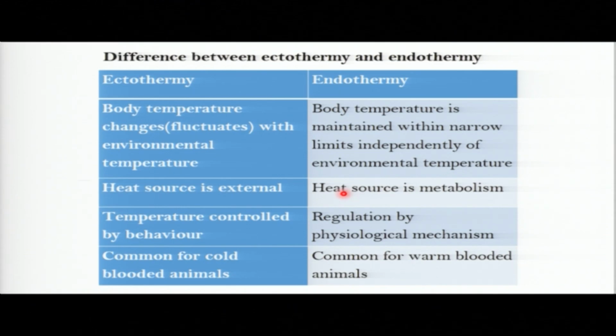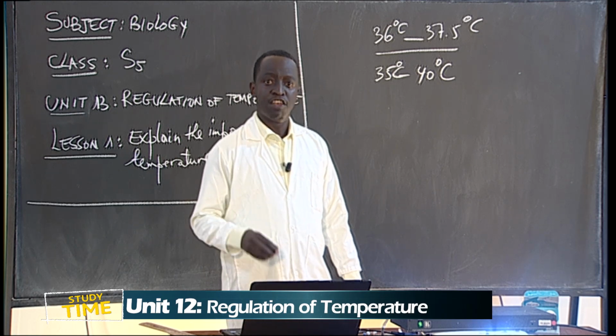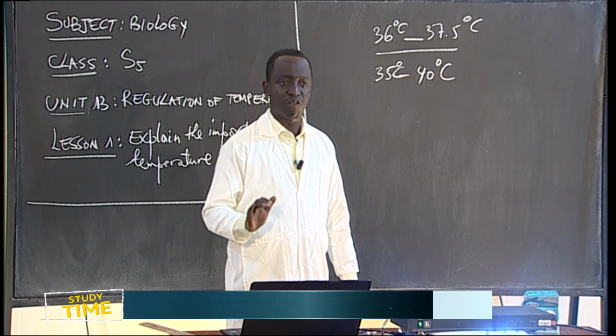Now, for ectotherms, the temperature is controlled by behavior. Behavior means, for example, if a lizard or snake is basking in the sun, coming out on the sun, that is the behavior it is doing. For endotherms, mainly they maintain their internal body temperature through physiological mechanisms, for example, this increase of metabolic reactions. We shall have many examples on this.